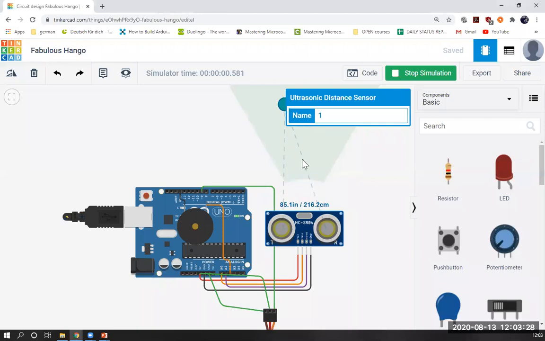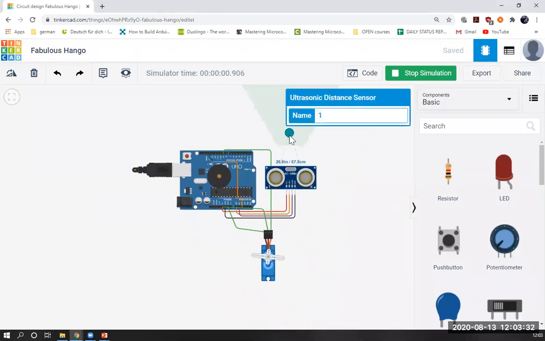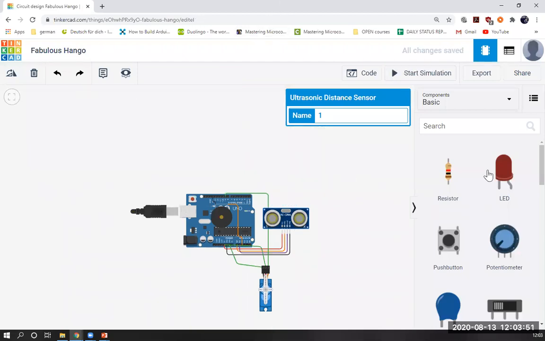The distance is less, the motor is moving, and if the distance is too much, the motor will stop moving. We will see about this. I just wanted to show you. This is a simulation platform where we will be building a robot.